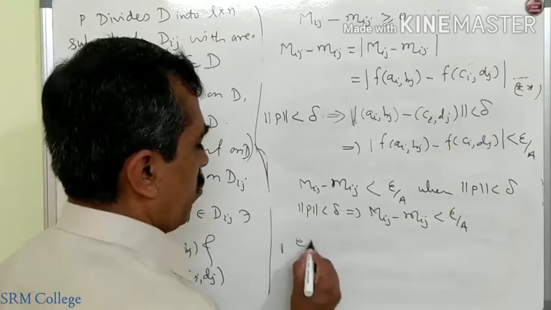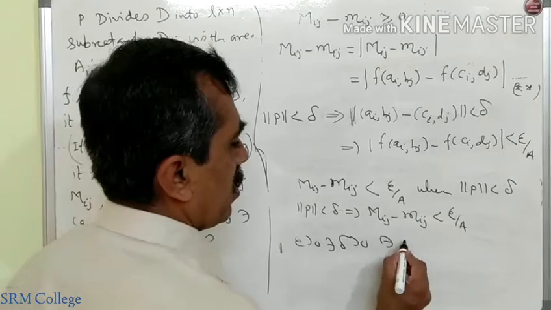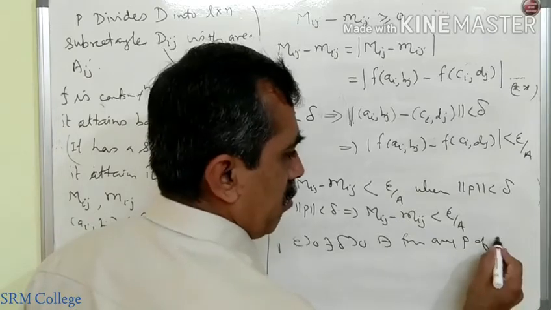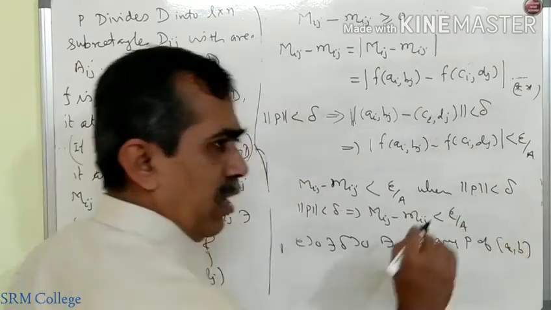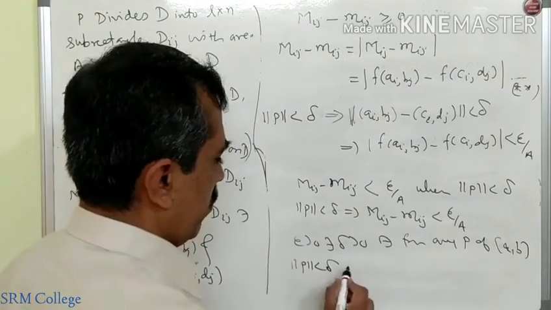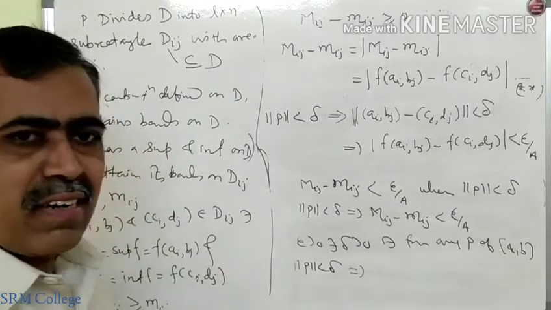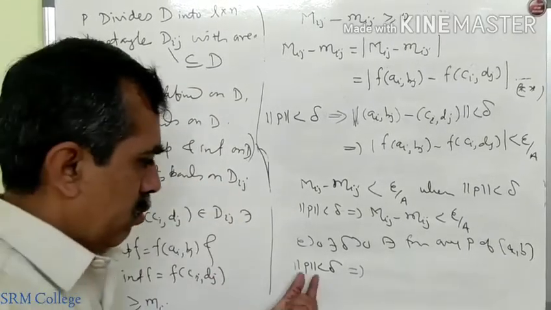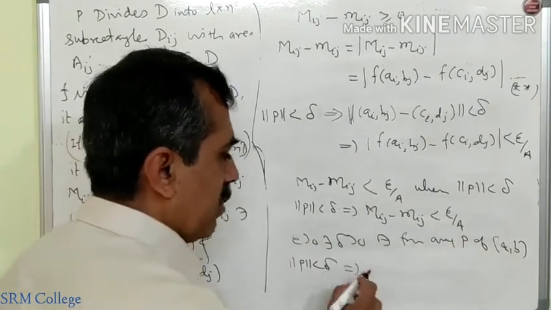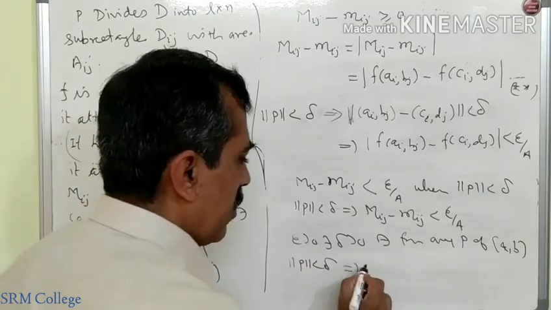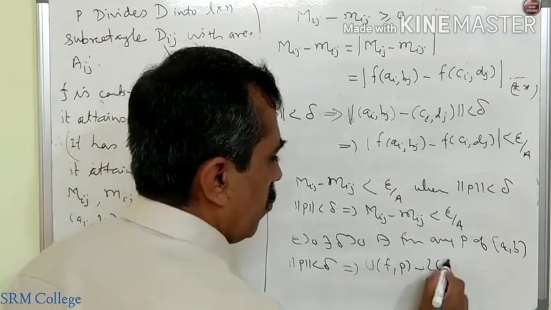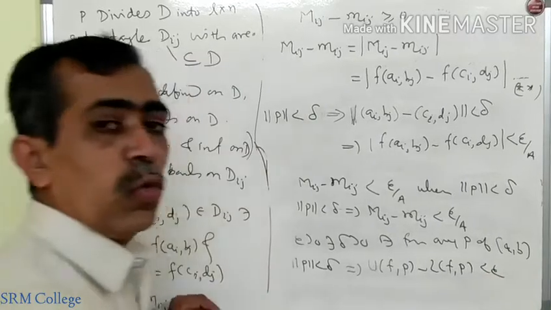For any epsilon greater than 0, there exists delta greater than 0 such that for any partition P of the domain, which was AB there, and here is AB cross CD, whenever norm of P is less than delta, it means the distance between any two points from a subrectangle, or there a subinterval, was less than delta, meaning the supremum length of the subinterval is also less than delta. This implies the upper sum minus lower sum is less than epsilon. So that is what you have proved in Riemann's criterion.